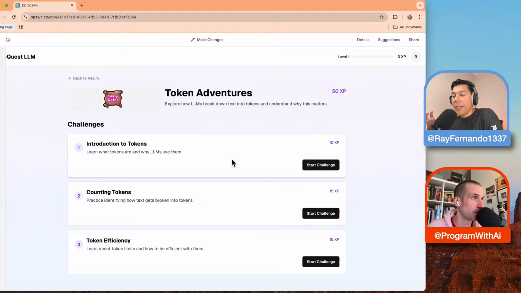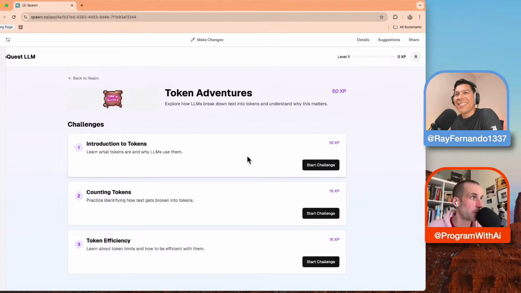See, the problem, especially with Lovable and these other code editors, is you have to describe everything in extreme detail. And sometimes you just don't know, right? And I think what Spawn is doing here is basically allowing you to just say, I want this. I don't know, you just go figure it out. You're the AI. You're smarter than me. And this is a really good use of this.